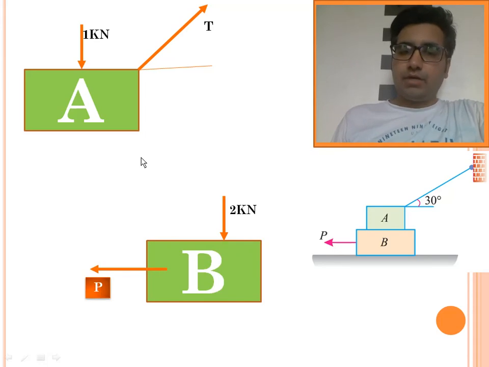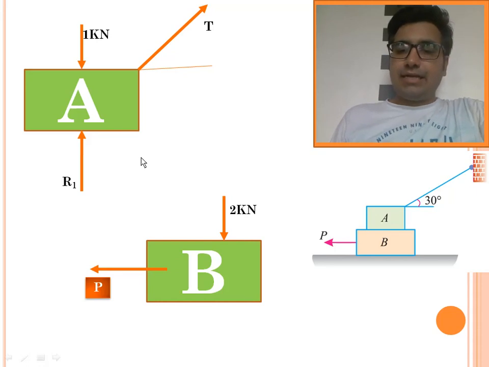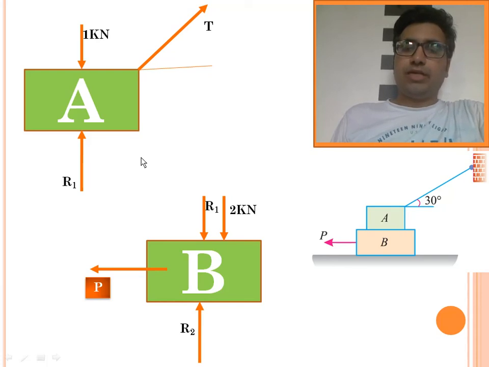Now block A is resting on block B, so there will be a reaction of block B on block A. Taking that reaction as R1, block B gives a reaction R1 on block A. Similarly, block A gives the same equal and opposite reaction R1 on block B. Also block B is resting on the surface, taking that reaction as R2. So on block B there are two reactions: R2 given by the floor and R1 given by block A. Block A and block B give equal and opposite reactions to each other.